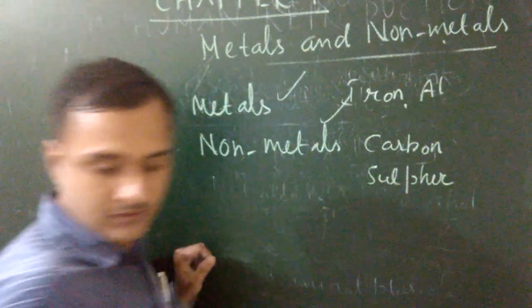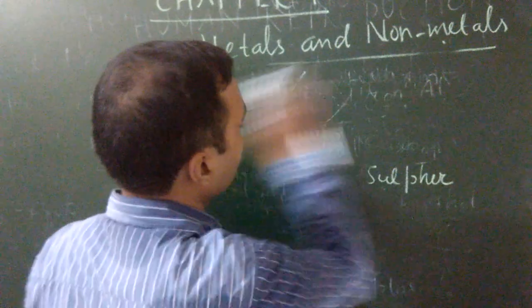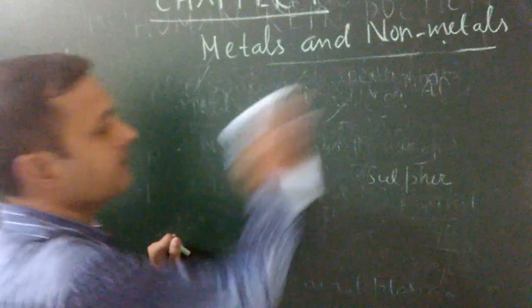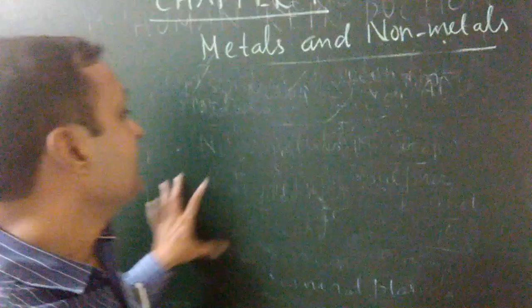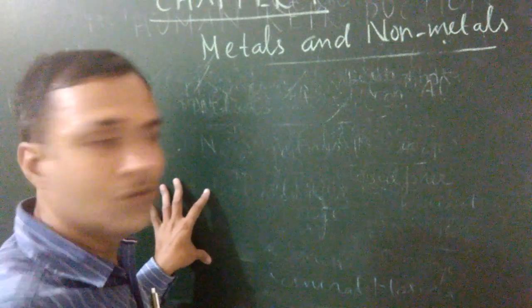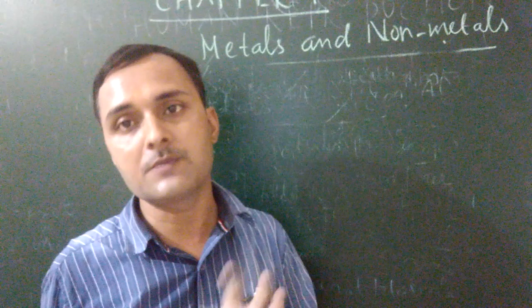Now see what we mean by the term physical properties.